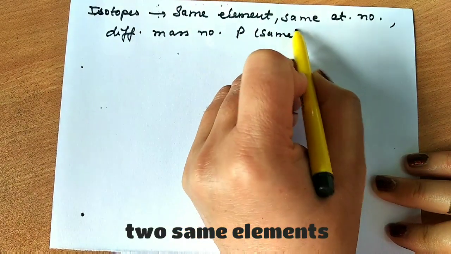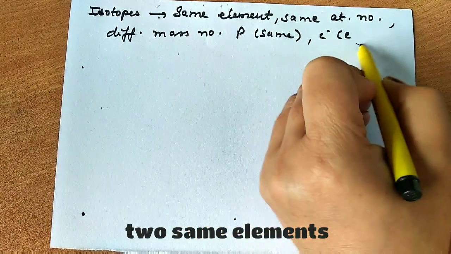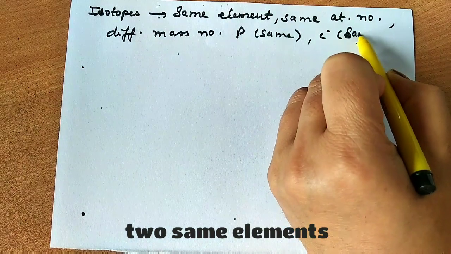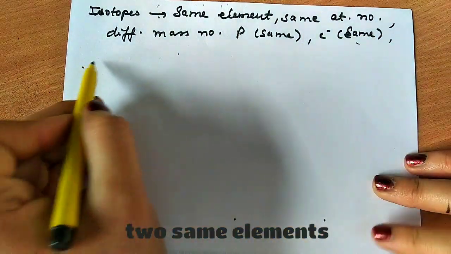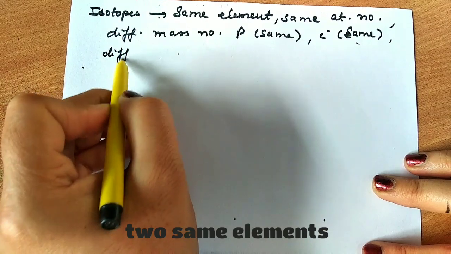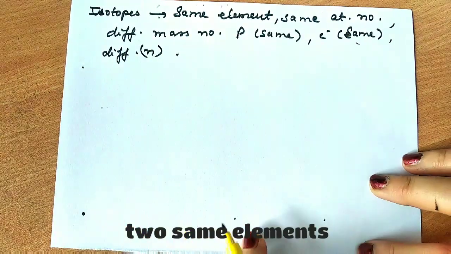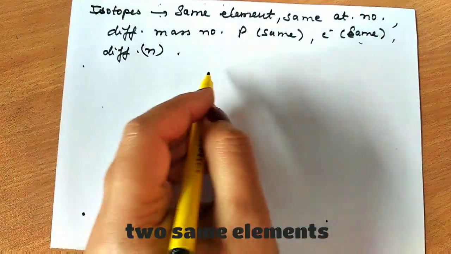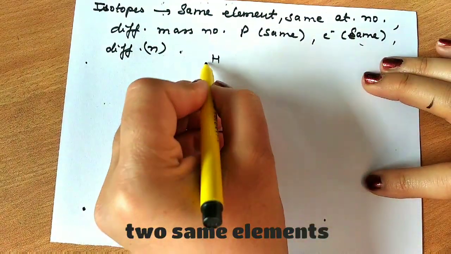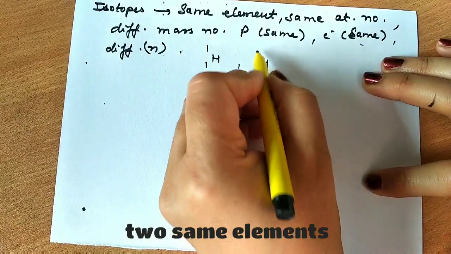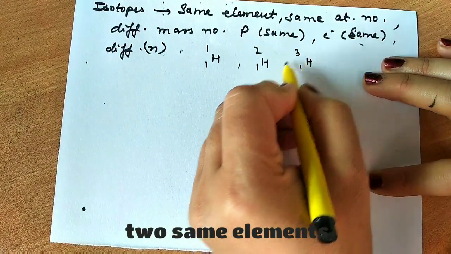They have the same electrons, but they have a different number of neutrons.